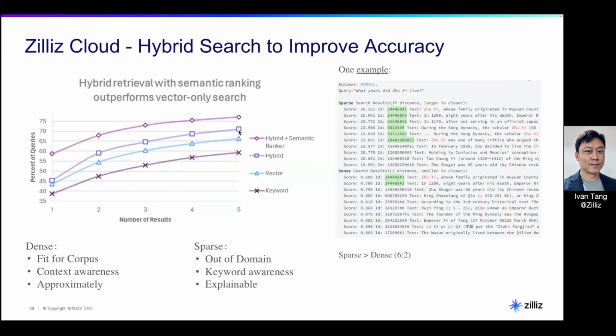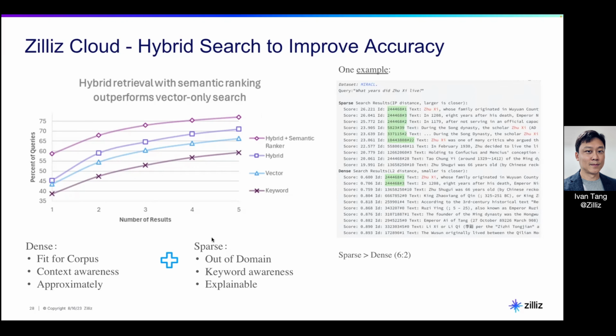And lastly, if you have a re-ranking algorithm, you can push it even further, and you'll be able to get more relevant information out from a vector database, right? So there's an example on the right side. With just sparse search, you can only get this, but you can get a lot more as compared to dense vector search. So this means that full text search combined with dense vector search is really powerful, right?